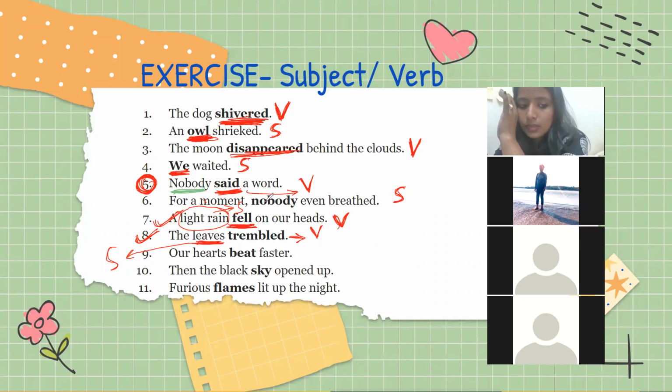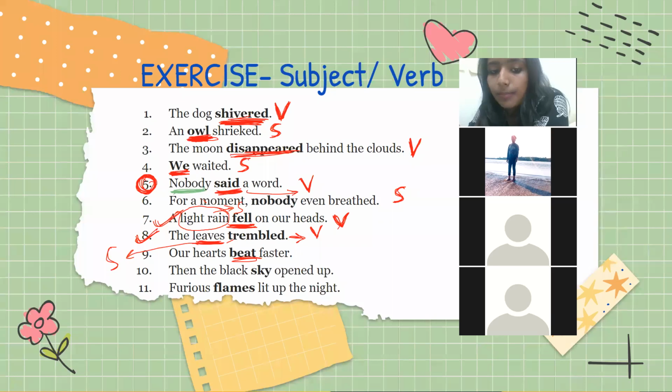ठीक है? Got it? Okay, 9th one. Our heart beats faster. Okay? So beat on the chat box. Subject or verb? Think, is it a noun? Is it an action word? Ume Kulsum, tell me. Ma'am, beat is a noun, subject. Is beat a noun? What do you mean by beat? Ma'am, beat means action, marna.